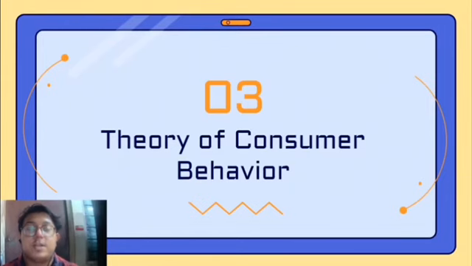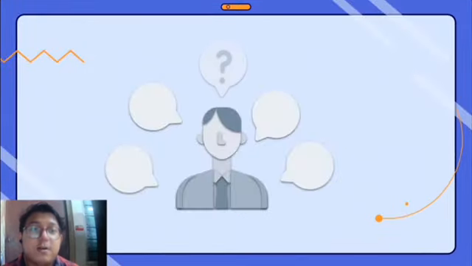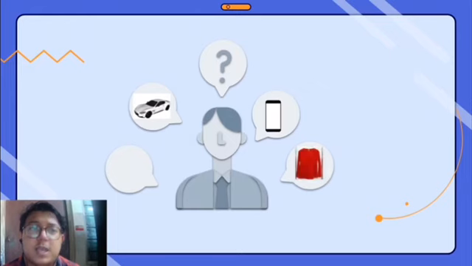So moving on to the next part, which is the theory of consumer behavior. In this part, it's described how rational consumers maximize utility by comparing the marginal utility to price ratios of all the products they could possibly purchase. In addition to explaining the law of demand, the idea of diminishing marginal utility explains how consumers allocate their money incomes among the many goods and services available for purchase.